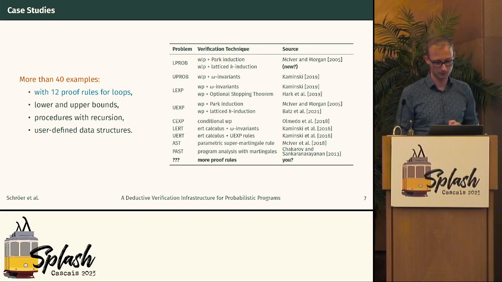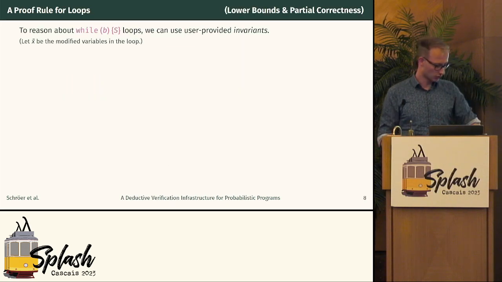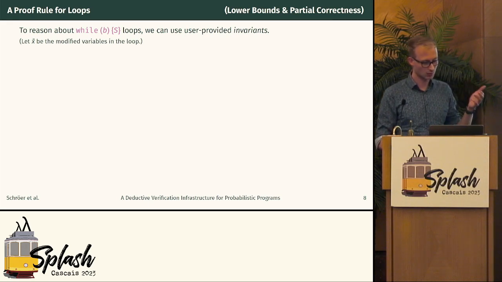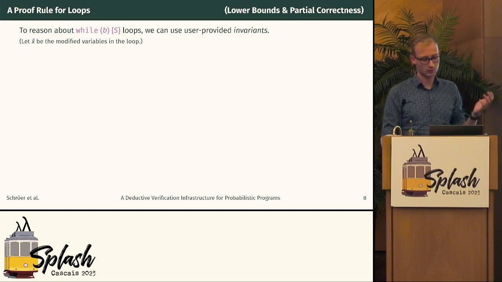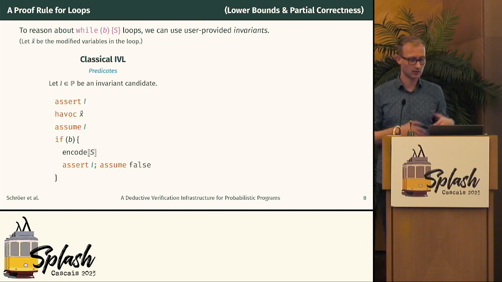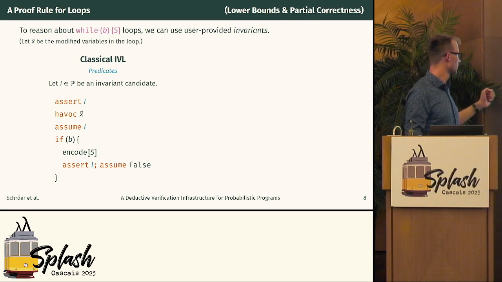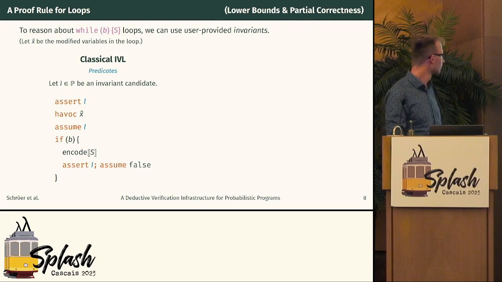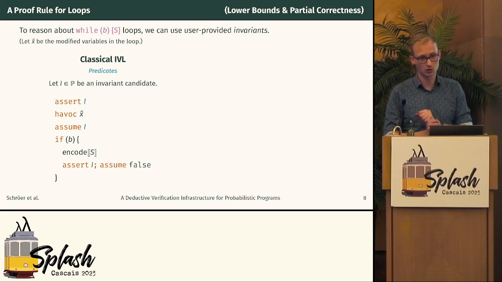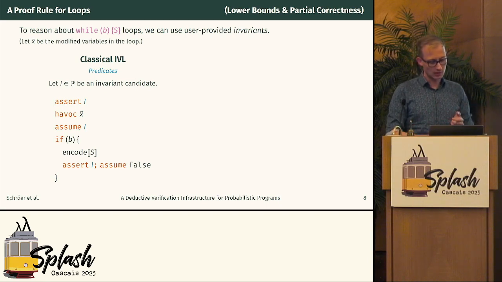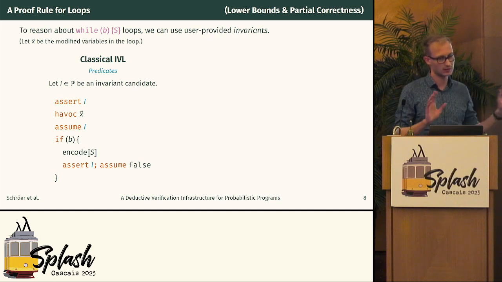That's the hope. So just briefly to show you how this works for a very simple proof rule, let's say you have a loop while b do s, and we use a rule that requires an invariant. In the classical setting, in the classical encoding, what you can do is use this encoding of a specific proof rule. This is the Hoare logic proof rule. In the beginning, when we encode it, we need to ensure that the invariant holds before the loop. Then we enter the loop, we assume that the invariant holds, and at the end we assert it again. So that's kind of the intuition.